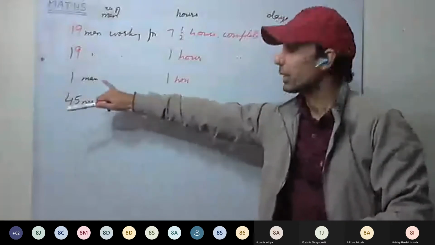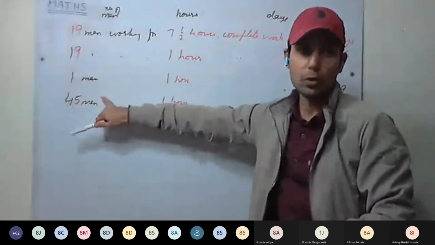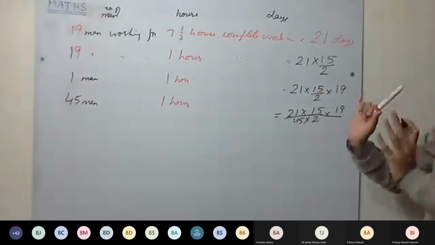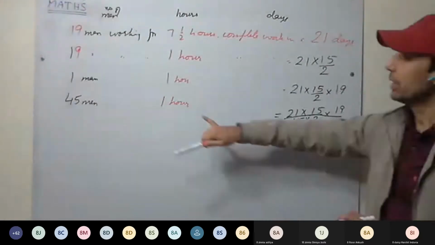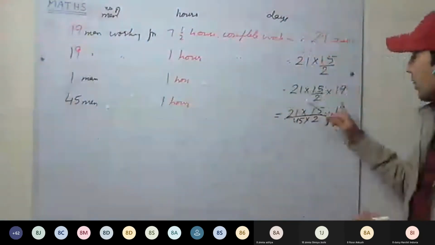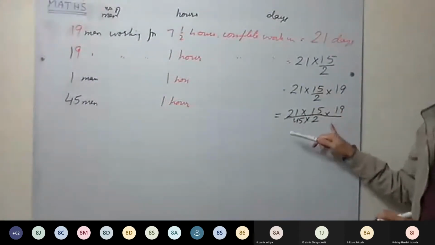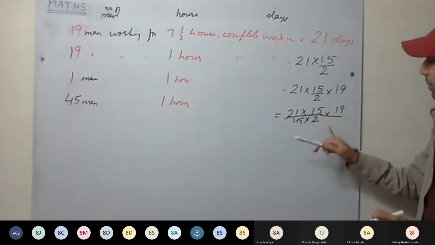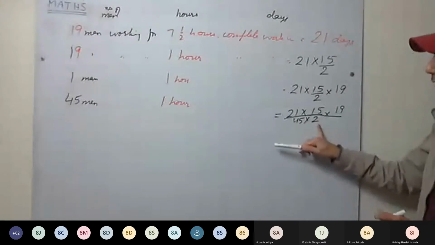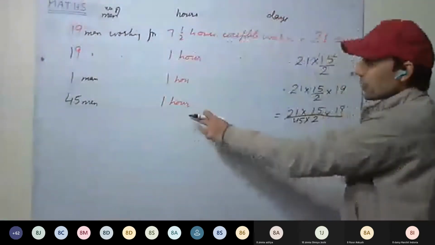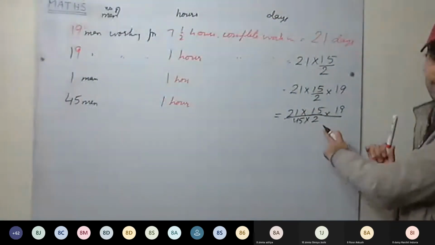So 45 men, number of men have increased. More men, less number of days to complete the work. It is the same amount of work, but as men have increased, number of days to complete the work will decrease. So more men, less days. So we'll divide by 45. Understood this one?